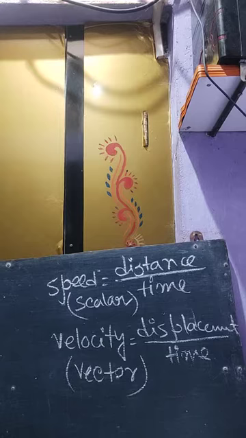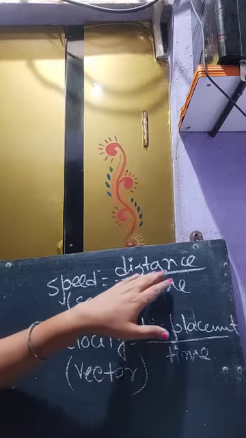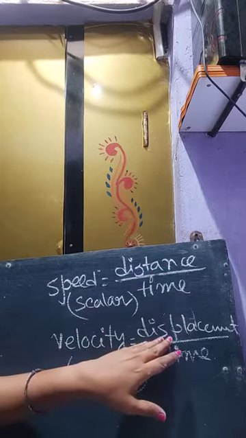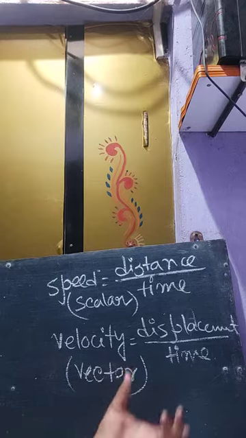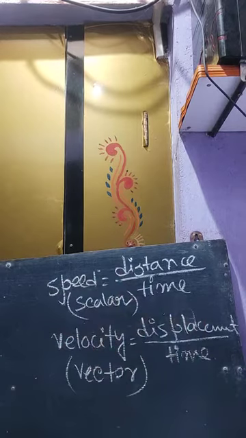The third difference is that speed cannot be zero, but the velocity of a body can be zero. Why? Because distance cannot be zero, but we all know that displacement can be zero. So if displacement is zero, then velocity is also zero. That's why this is the third difference between velocity and speed. Okay, so these are the three differences of speed and velocity.